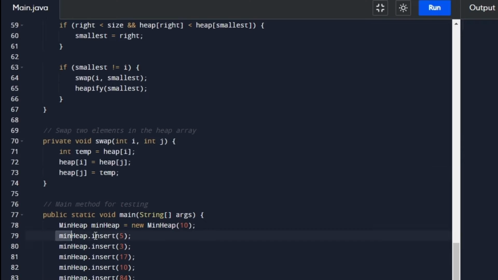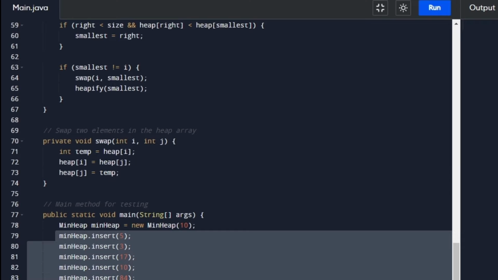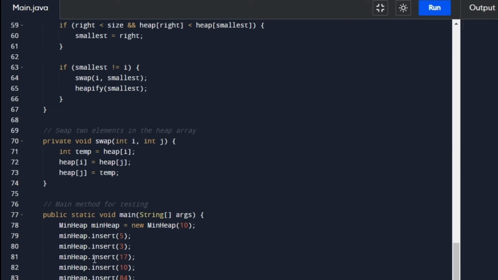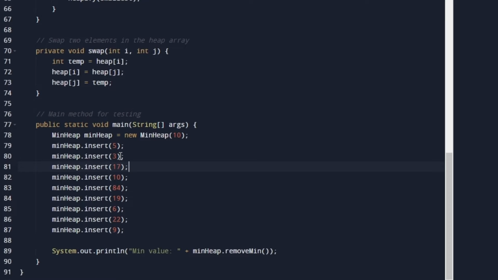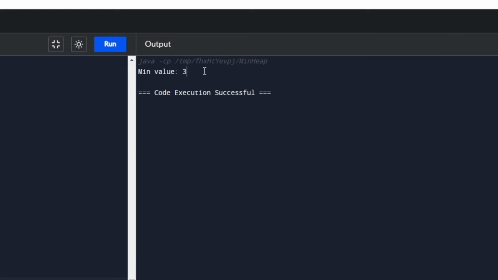and then we have our main method where we are adding a bunch of different entries inside the heap, which we can see. And as we know, since this is a min heap, we are trying to fetch the minimum value of all the values that we have inserted. Now we can see that so far the minimum value is 3, which is what we should be returning based on our heap operation. Let's try to run the code, and we can see that the value returned is min 3. So which means our class works fine.